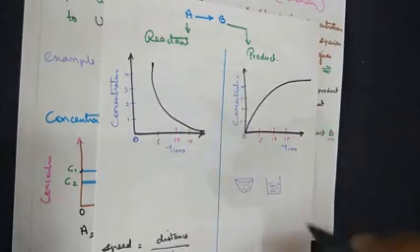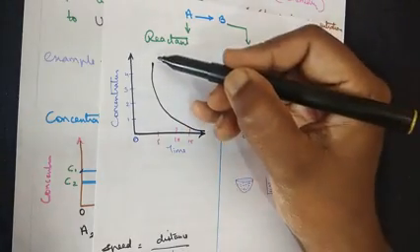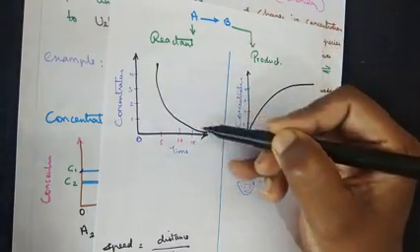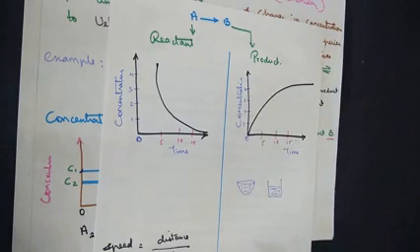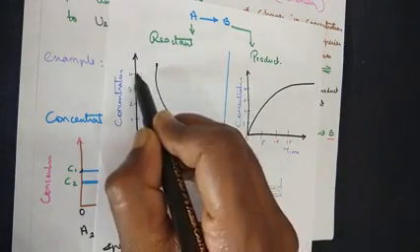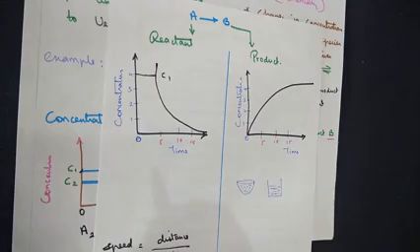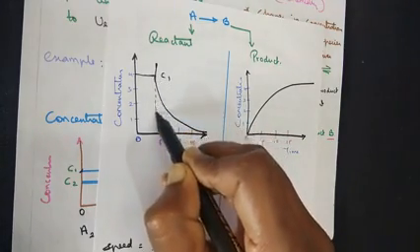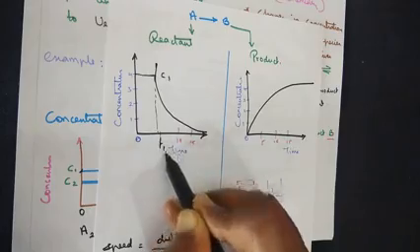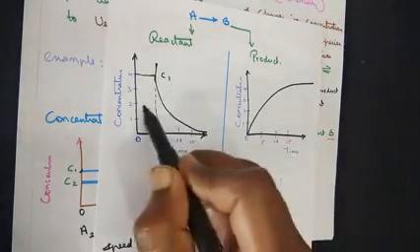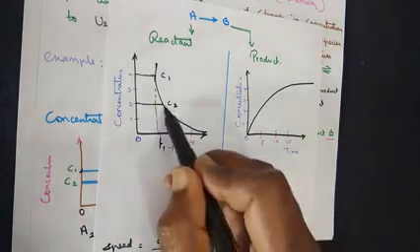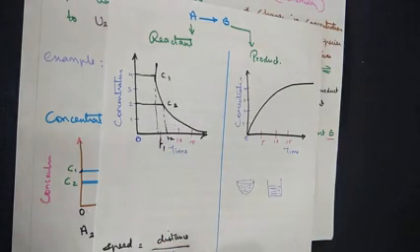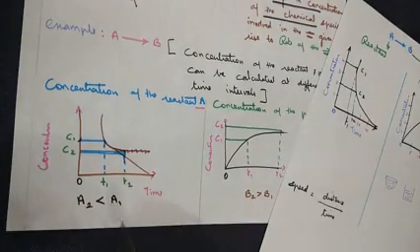On the reactant side, no matter what type of reaction, for a spontaneous reaction there should be a decrease in the concentration. On the product side, there should be an increase in the concentration. Imagine this to be the initial concentration C1, and the time relevant for C1 to be T1. After some time, when we calculate the final concentration C2, the time relevant will be T2 here.